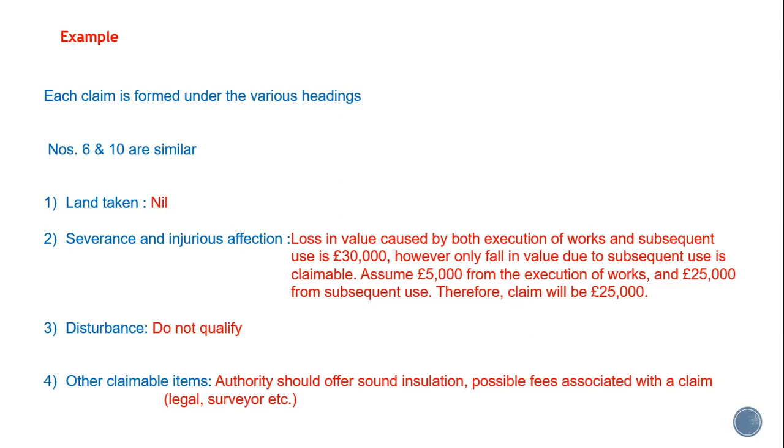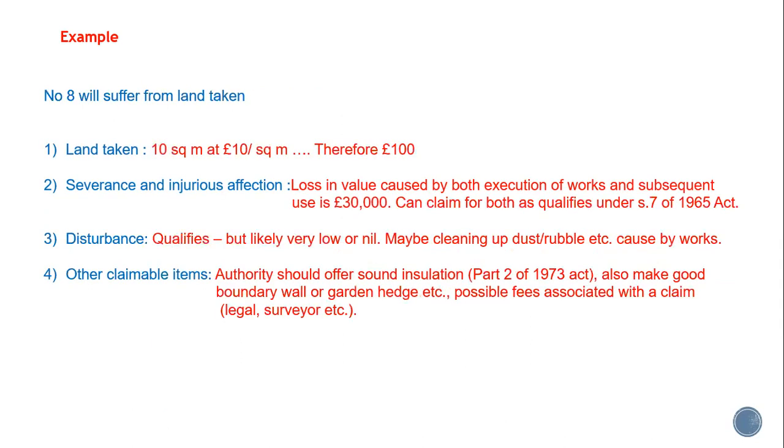They will qualify under the 4th heading, other claimable items, and that is what fees might be associated with this claim. There could be legal fees, a surveyor or an appraiser, valuer may have to be appointed, and also the local authority should be offering sound insulation as standard. What about number 8? It's a little bit different. They will lose some land. They're going to have 10 square meters lost, and we're told that land is worth only £10 per square meter, and therefore £100 compensation.